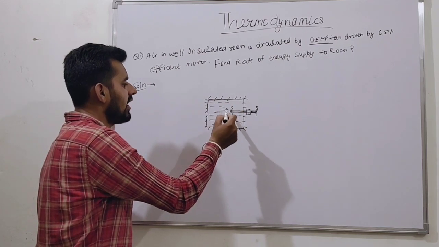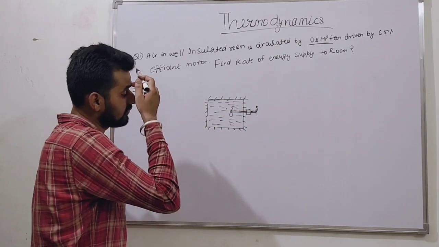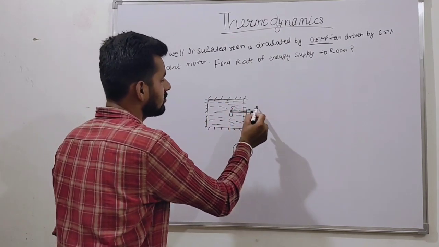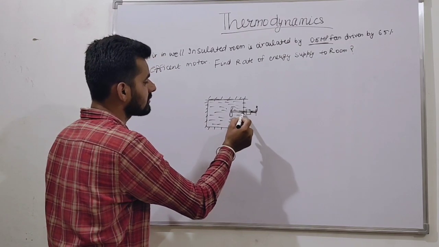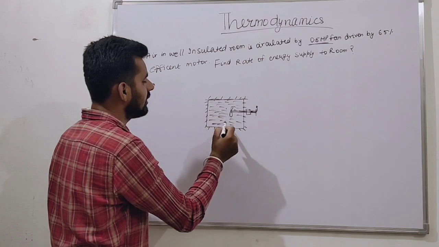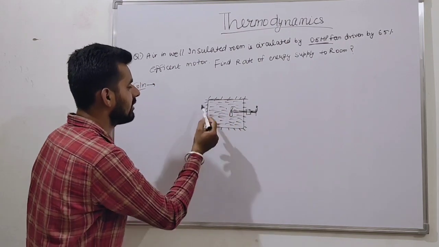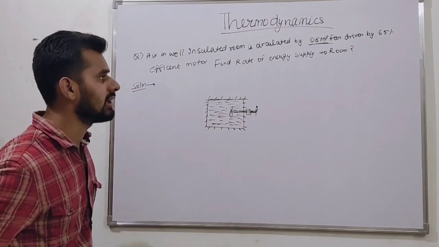There is a fan which can circulate all these molecules of air, and this is the motor, and energy is supplied in terms of work to the motor, and the motor starts rotating the fan, and this fan can circulate the air molecules inside the room, and it is well insulated. So what will happen here?